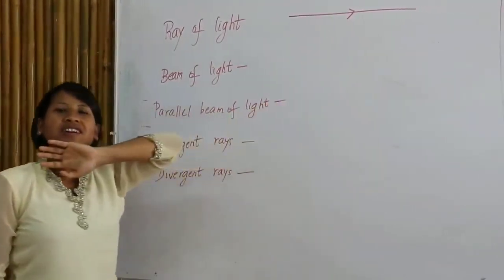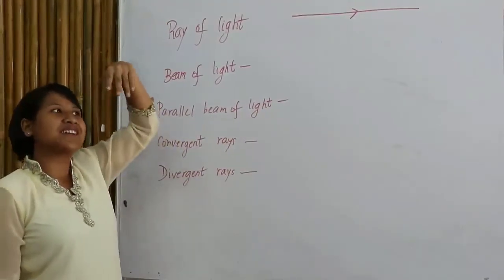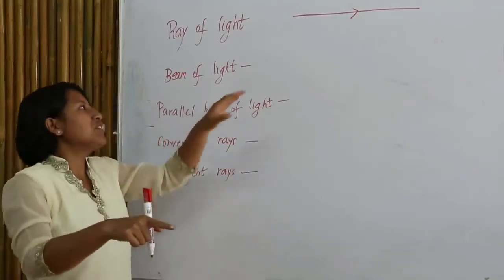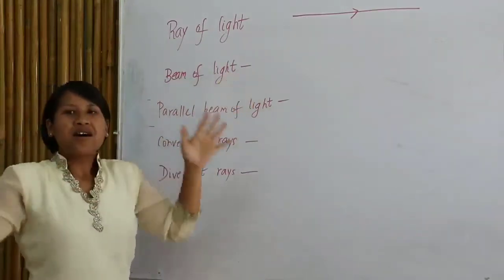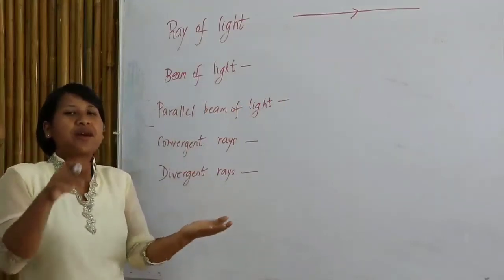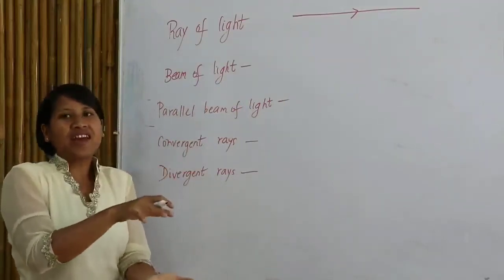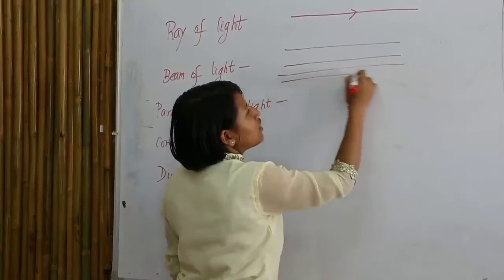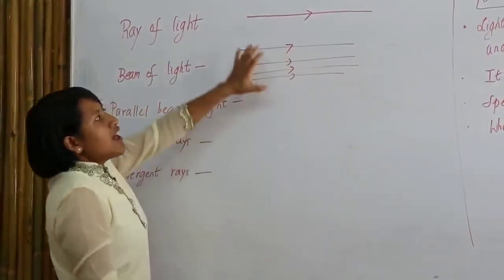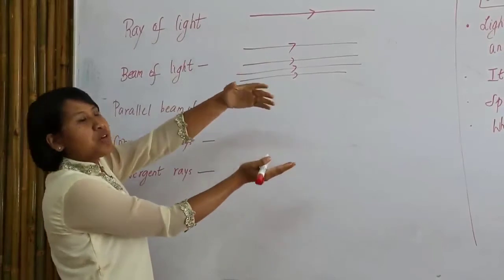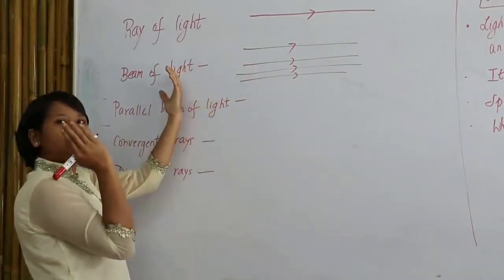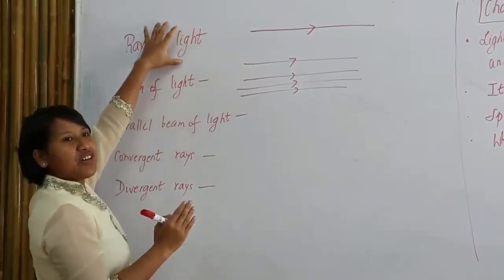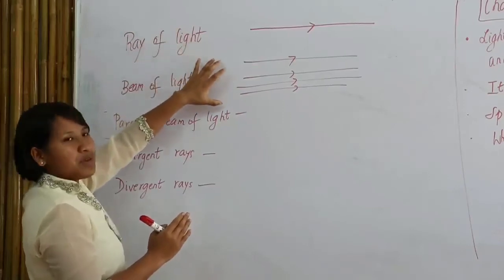But it's not possible to say that when the sun shines, only one ray of light will be traveling. Actually there are many rays of light, bundled and adjacent. Adjacent means very near. These bundled and adjacent rays of light together, we call a beam of light. So when light rays come from the sun, they come as a beam of light, not just a ray of light.